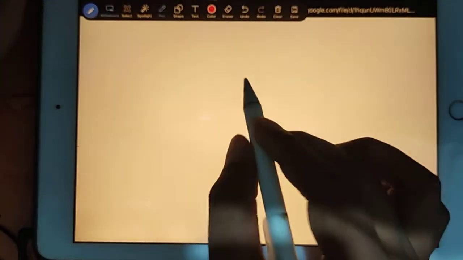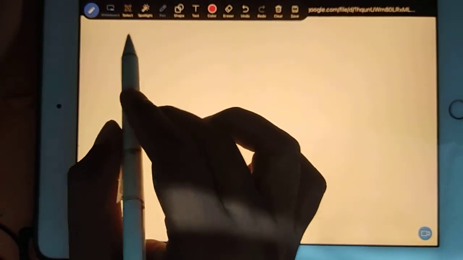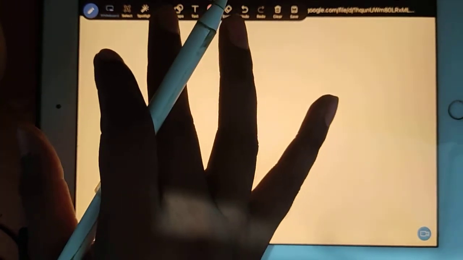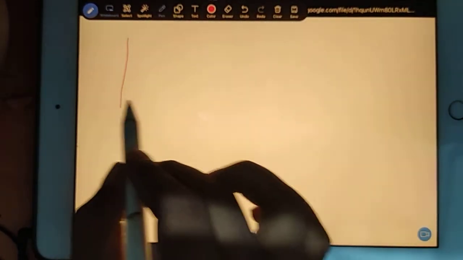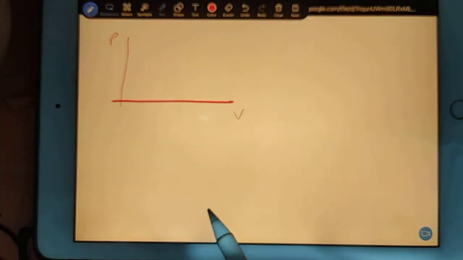I'm taking the whiteboard. Now see, understand. Minimum and maximum pressure are given. Suppose I am drawing a PV diagram.